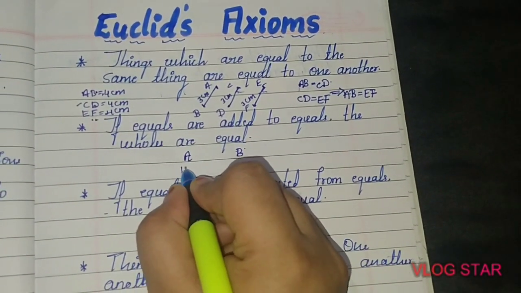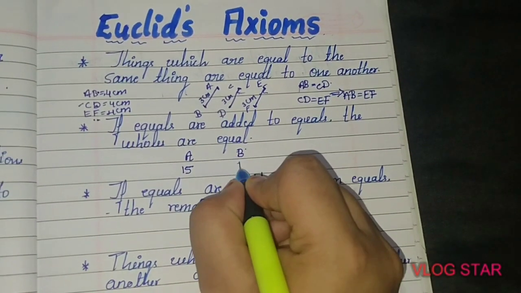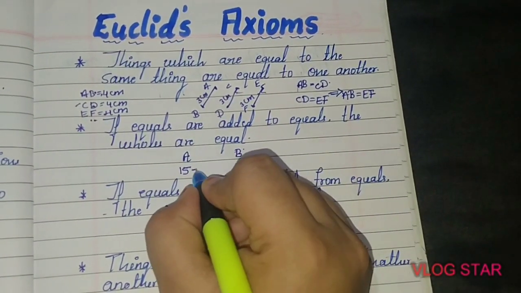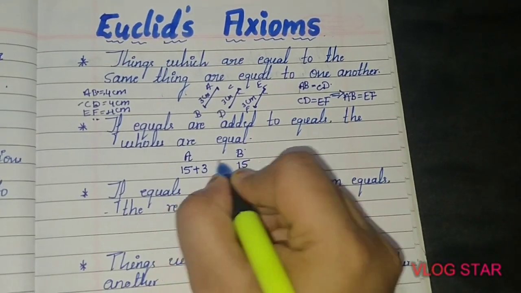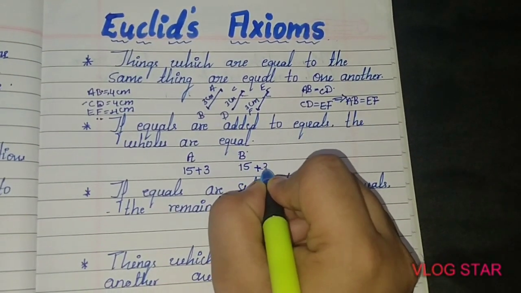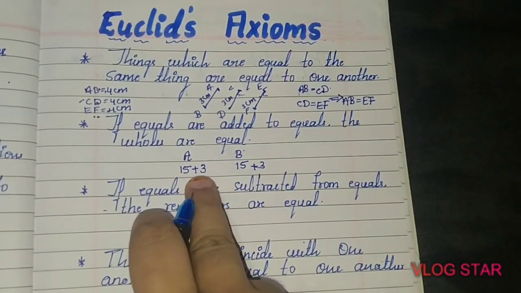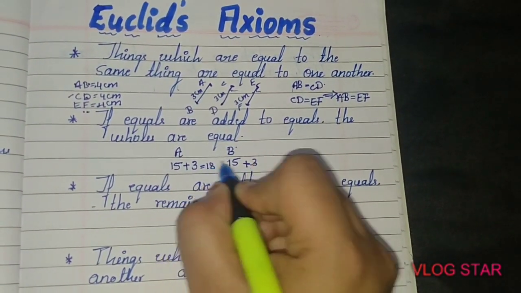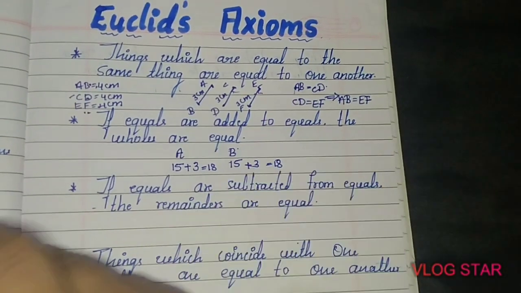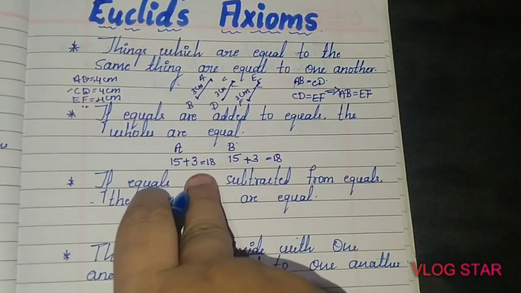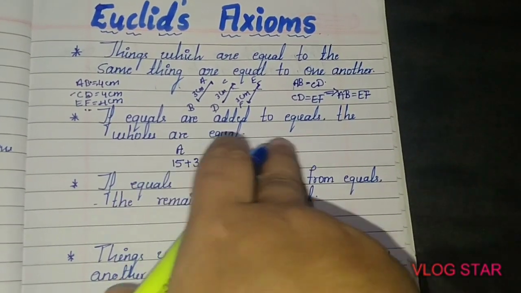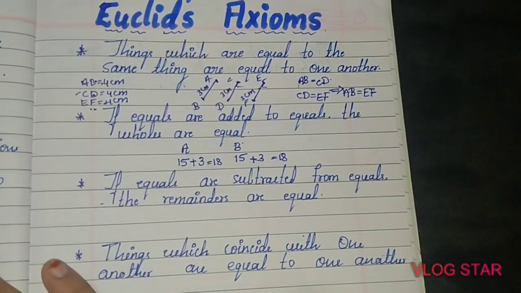The age of person A is 15 and person B's age is also 15. So after 3 years, what will be the age of the two persons? Same, right? 15 plus 3, 15 plus 3. So that will be 18, 18. So you can see if equals are added to the equals, then the wholes are equal, isn't it?